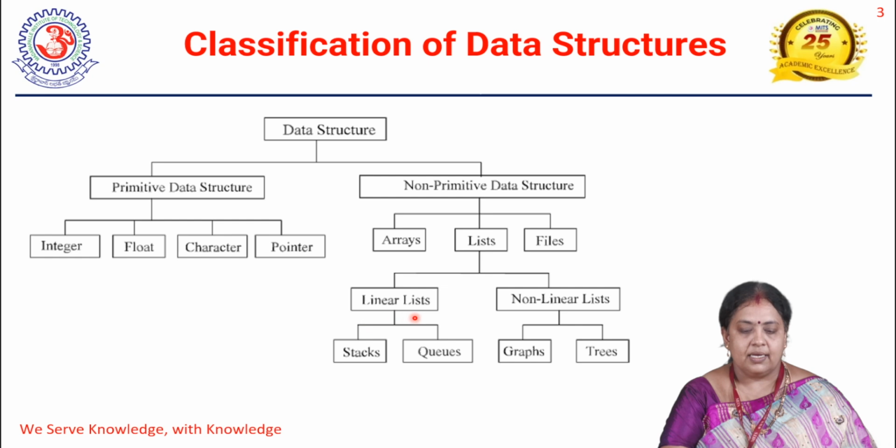The linear list is divided into stacks and queues, whereas non-linear lists are divided into graphs and trees. Today in this presentation we are going to discuss queues, which are a linear list and consist of a sequence of data elements.